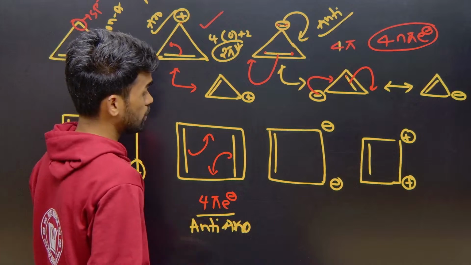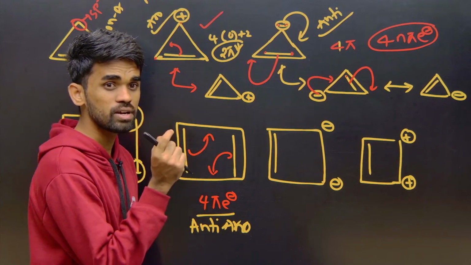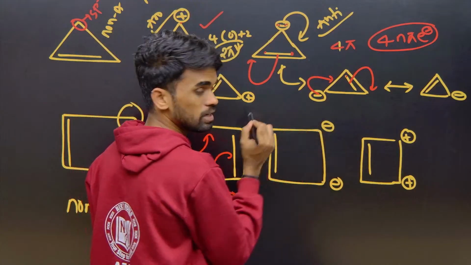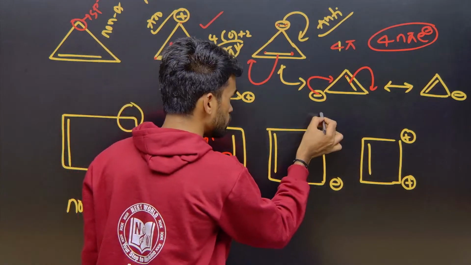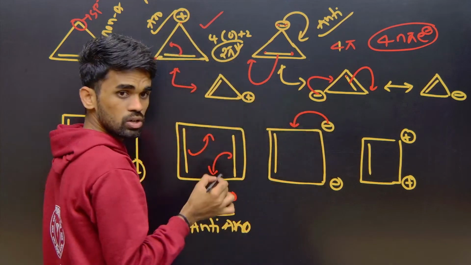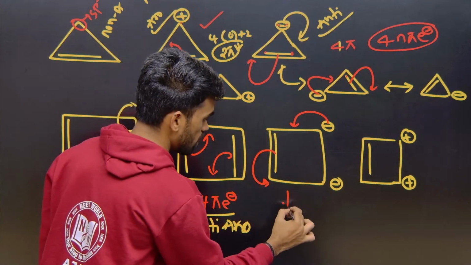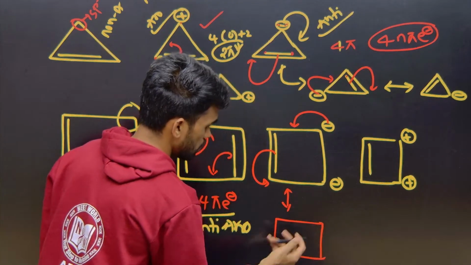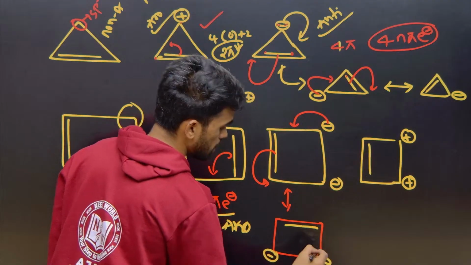Yeah, what I told you: whenever you have a negative charge, start delocalization by movement of electrons from that. Either you can start from here or here, no issues. But do not go to the negative side. Come this side, like this. This will shift here. Right, so what are you going to get? A double bond here and a negative charge here. Already you have a negative charge here, right?